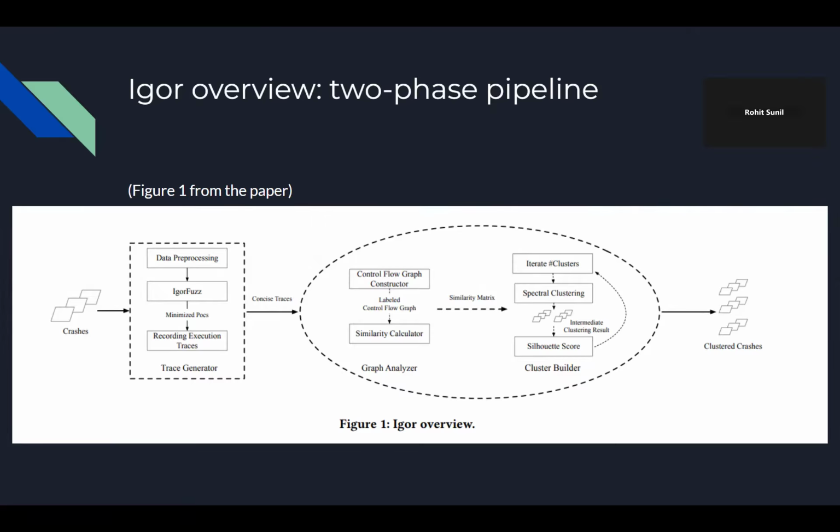Phase B of the pipeline is now we're going to convert that new simplified execution into a structural representation. And this structural representation will end up being a graph. And once we have the graphs and the data, we can cluster those crashes based on similarity, with the goal that each cluster corresponds to one unique bug. So the theme is we're going to simplify first and then cluster second. That is the central way that Igor is going to work.